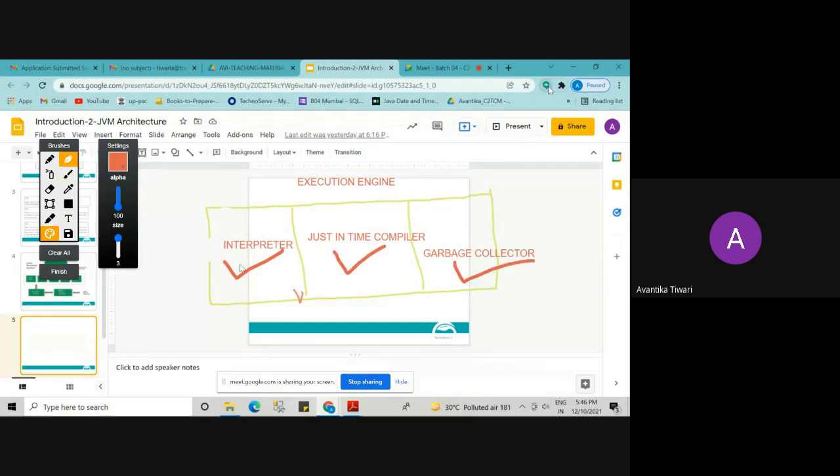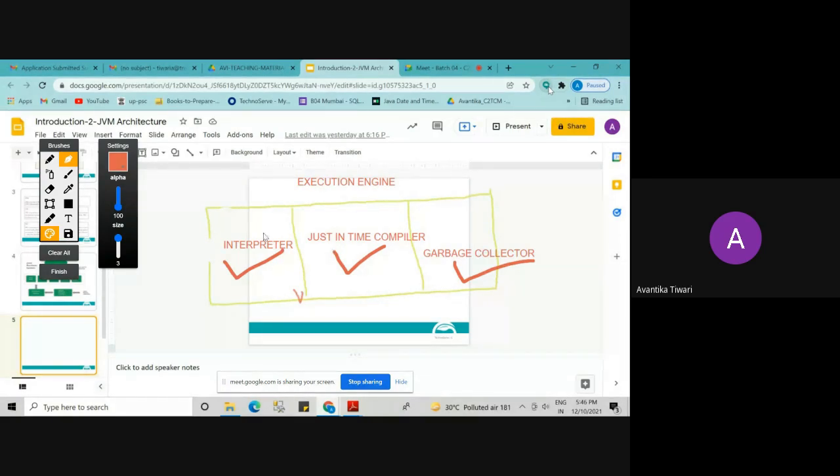The interpreter will interpret and convert to machine code. The just-in-time compiler will check if there is a hotspot code. If there is a hotspot code, then that code will be converted into machine code, and every time that method is called, it won't repeat those steps of reading, interpreting and compiling. It won't repeat what we discussed yesterday.